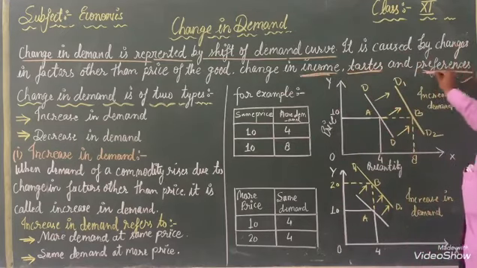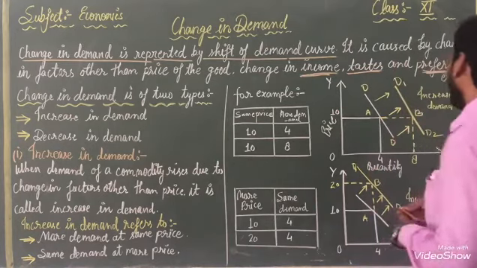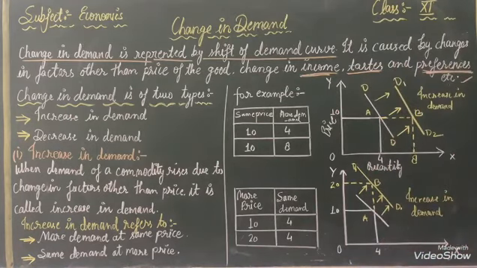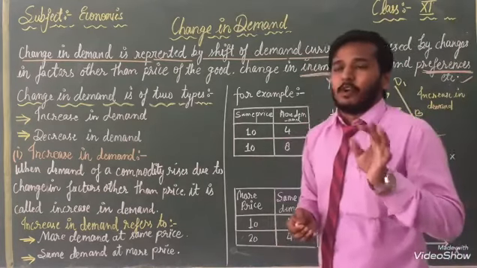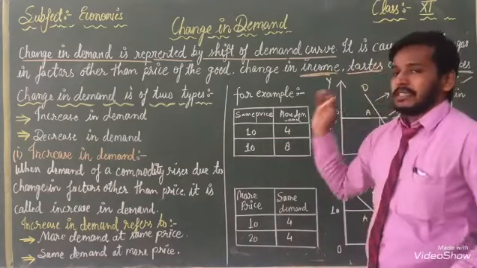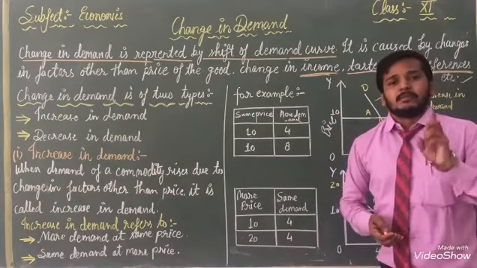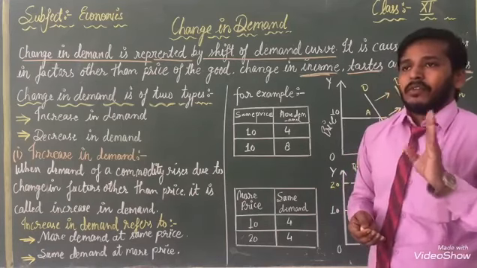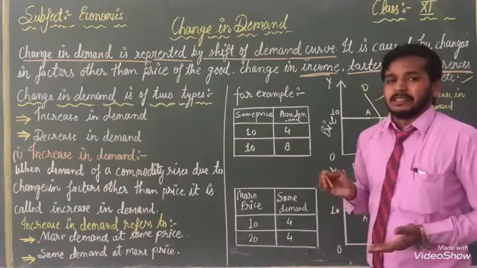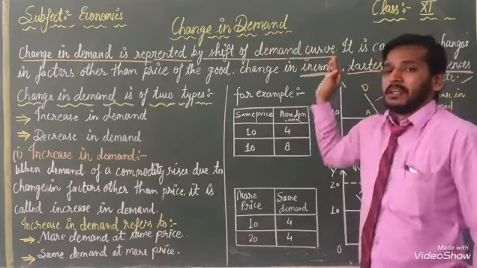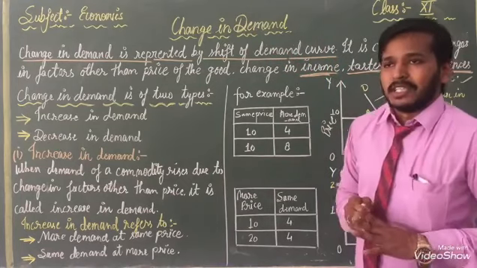Income, taste and preference. These are the important parts of our demand. When our income increases, the demand will also increase, so there are changes coming in the demand. But when income decreases, the demand will also decrease.